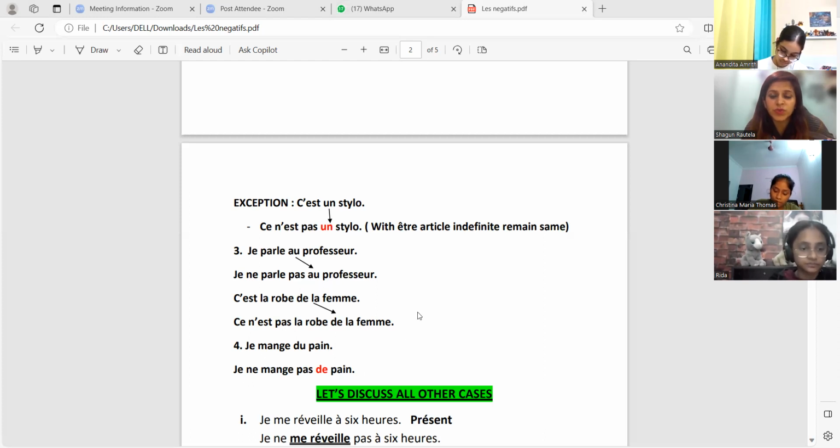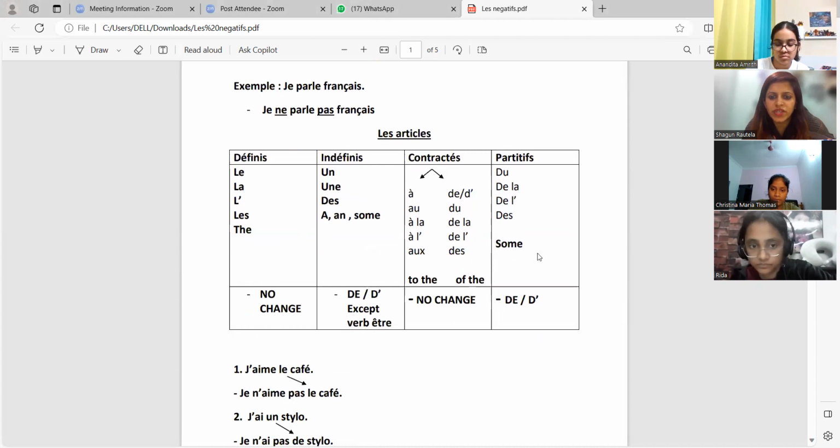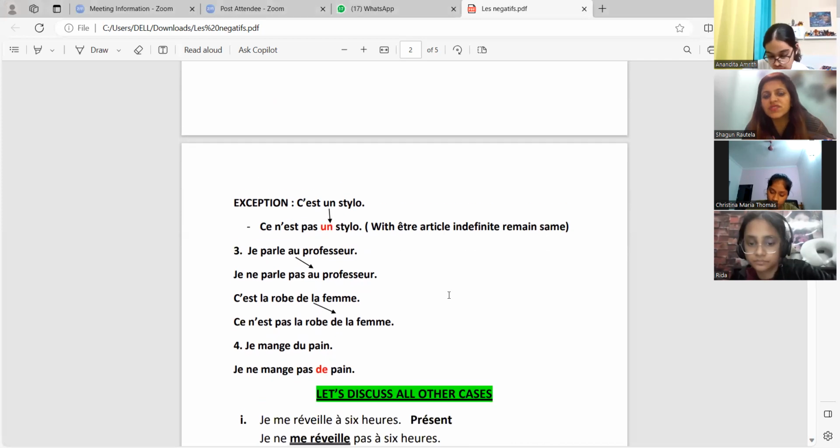Last one is which articles? L'article partitif. And like we saw in the table, did you see in the table? They always change. I've written here below DE and D apostrophe. They always change. Okay. Du, de la, de l', des. All of them will change. One sentence from your side. One sentence I've given here. Je mange du pain. Je ne mange pas de pain. The word in red. The pain.